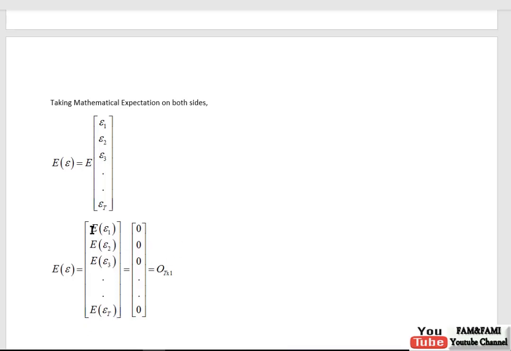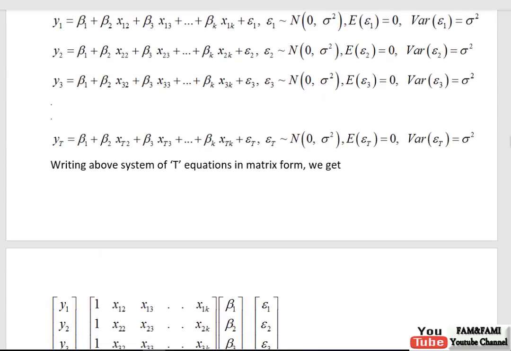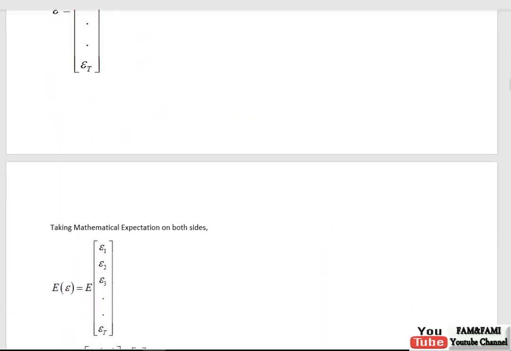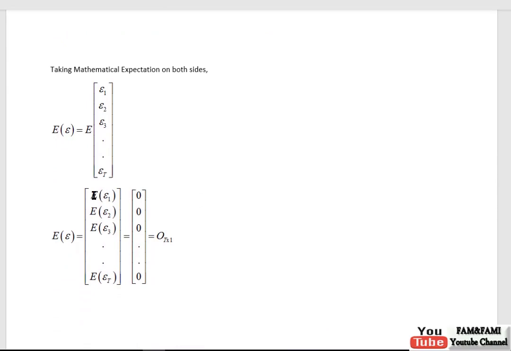And expected epsilon 1 is 0. This we already know from the basic assumptions: expected epsilon 1 is 0, expected epsilon 2 is also 0 and expected epsilon t is 0. This is by assumption. So replacing each expected epsilon by 0 up to expected epsilon t, we get a vector with all entries 0.